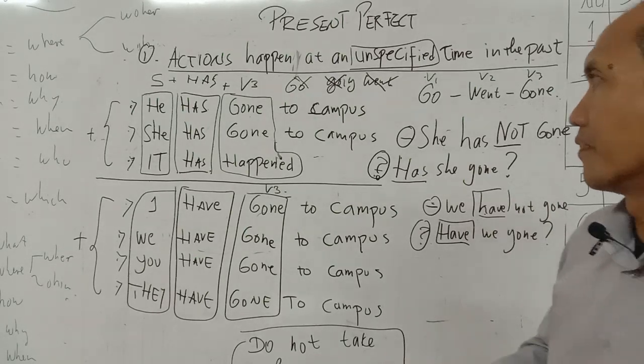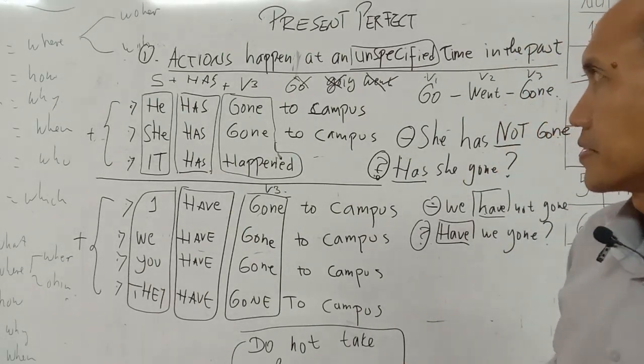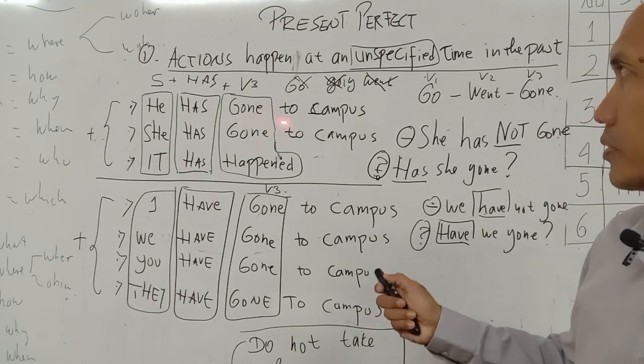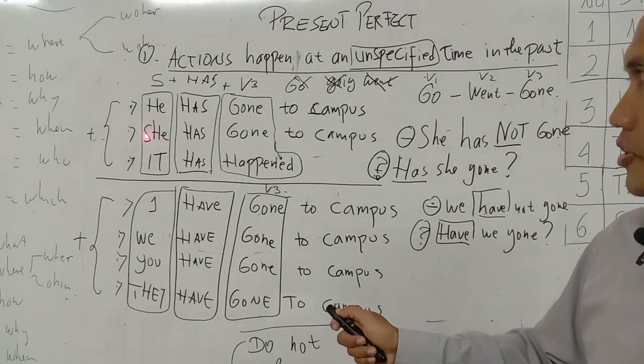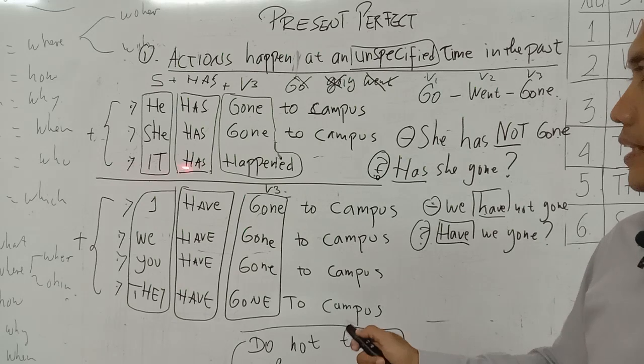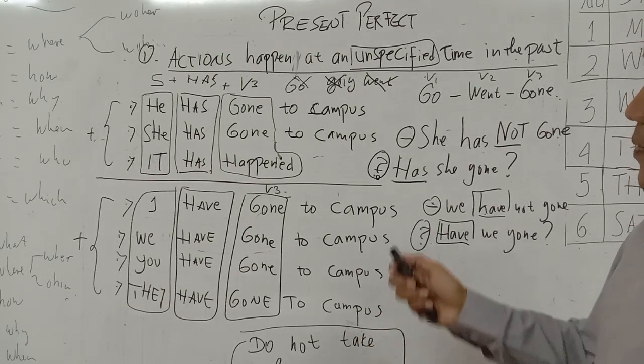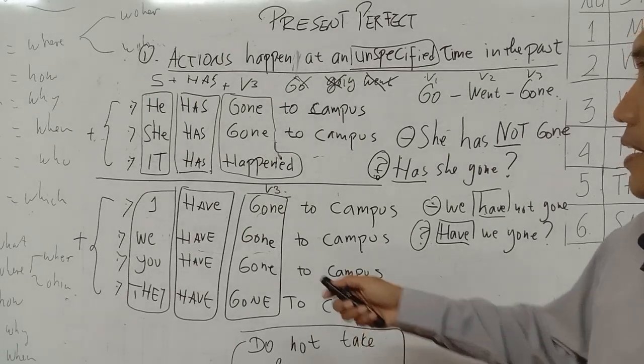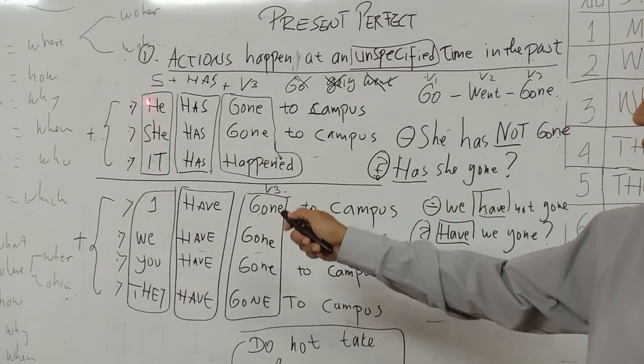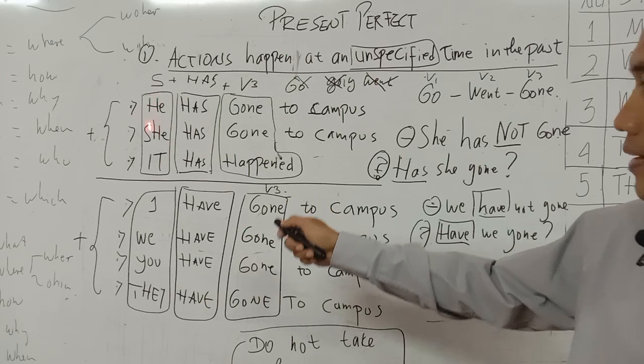How to form the present perfect? Let's see here. He has gone to campus. She has gone to campus. It has happened. When we want to make a sentence with the present perfect, of course, we put subject: he, she, it.